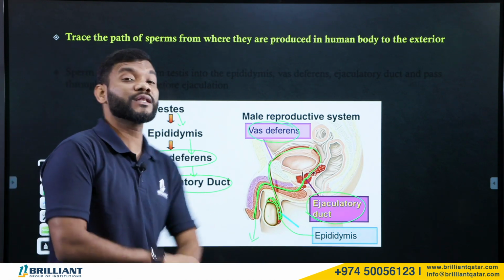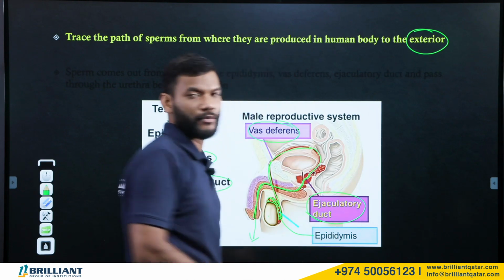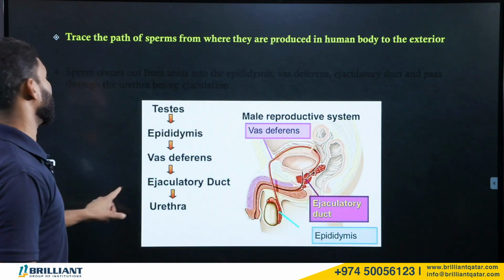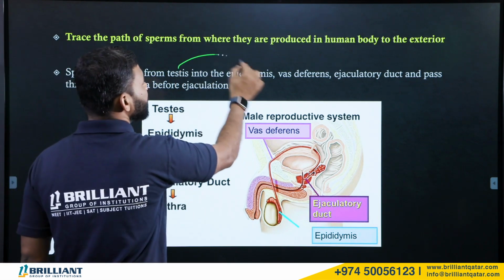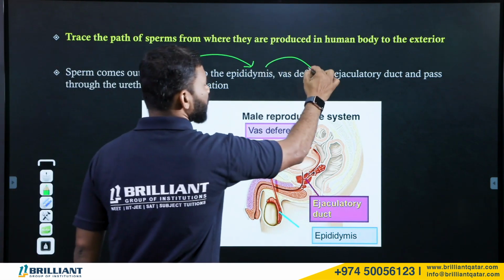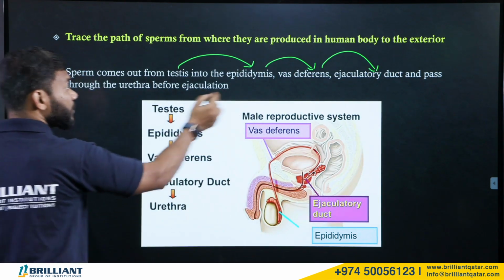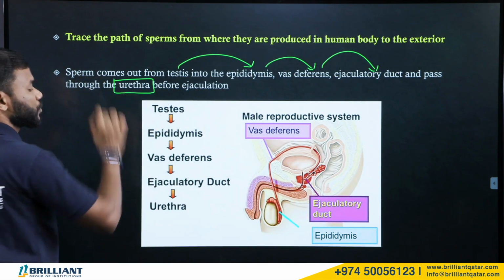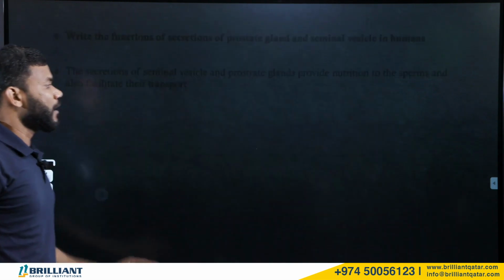Through the urethra they will be going out of the body. That is the pathway. From the testis they go to the epididymis, from there to the vas deferens, the ejaculatory duct, and from the ejaculatory duct they come out through the urethra. That is the pathway.